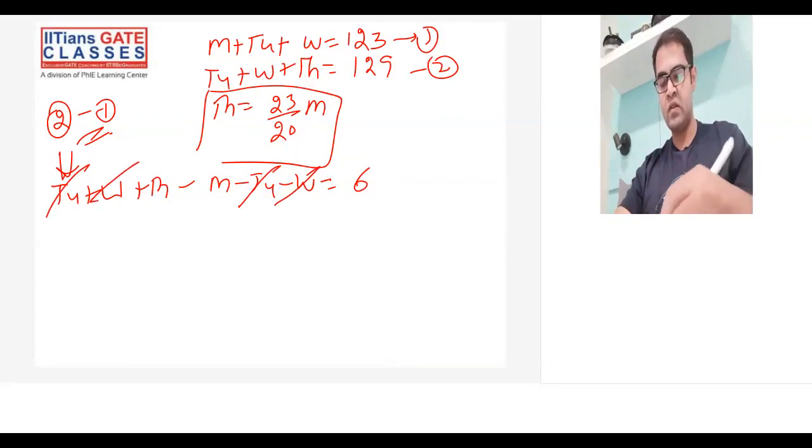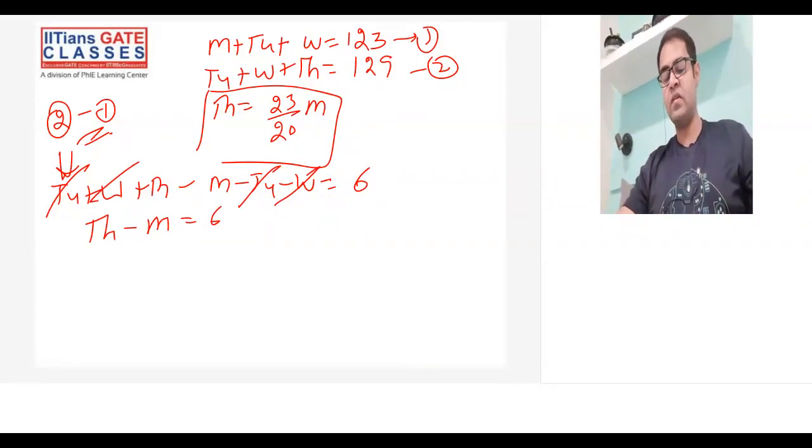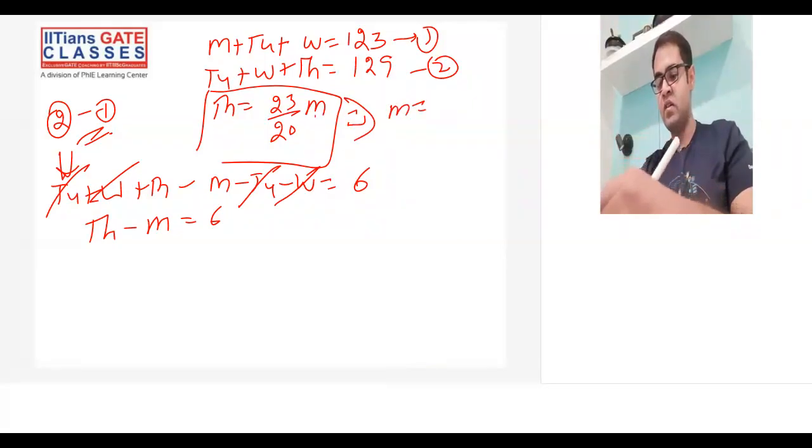Similarly, Wednesday will also cancel. And finally, you are left with this. This gives me a relation between the temperature of Thursday and Monday. Now I need to find TH, the temperature on Thursday. So I can just rewrite Monday in terms of Thursday here. Monday becomes 20 by 23 times Thursday.